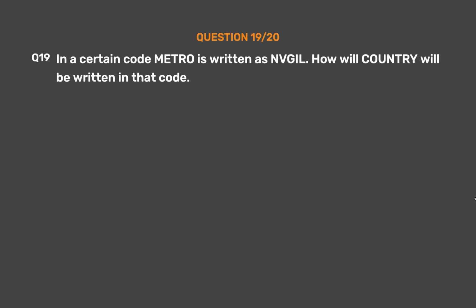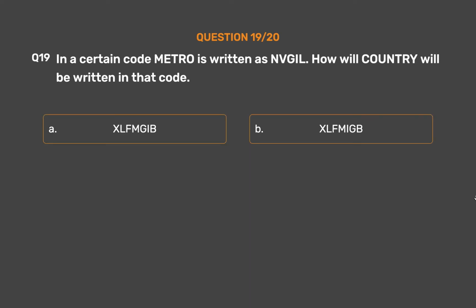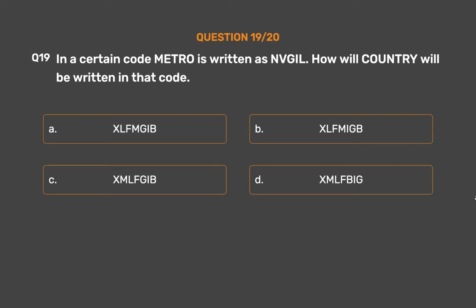Question number 19. In a certain code metro is written as VGIL. How will country be written in that code? Option A. CLFMGIB. Option B. CLFMIGB. Option C. ZMEGIB. Option D. ZFBIG. Option E. None of these.